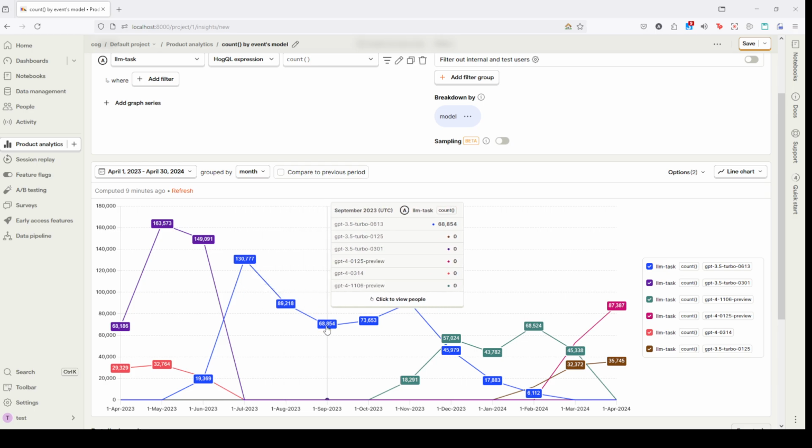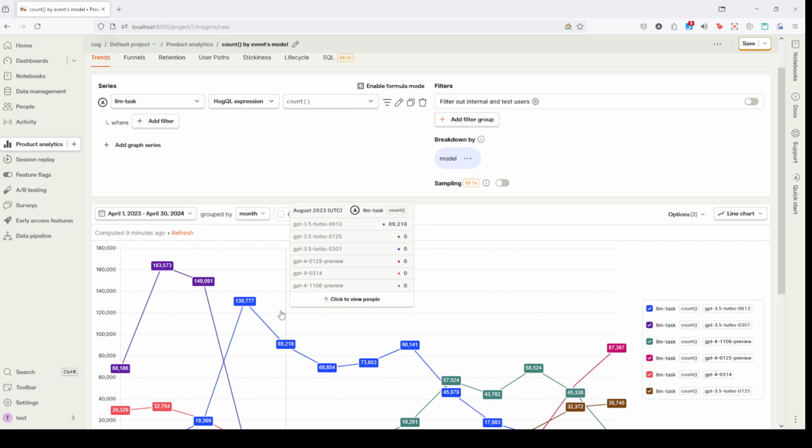And for instance, here in September, the most popular model was still GPT 3.5, but with another version. Now, my question for this video is, are these models by OpenAI showing more or less toxic events over time? Well, one way to see that is to calculate the toxicity rate by grabbing all the dialogues where the model has been toxic and dividing it by the total number of dialogues.